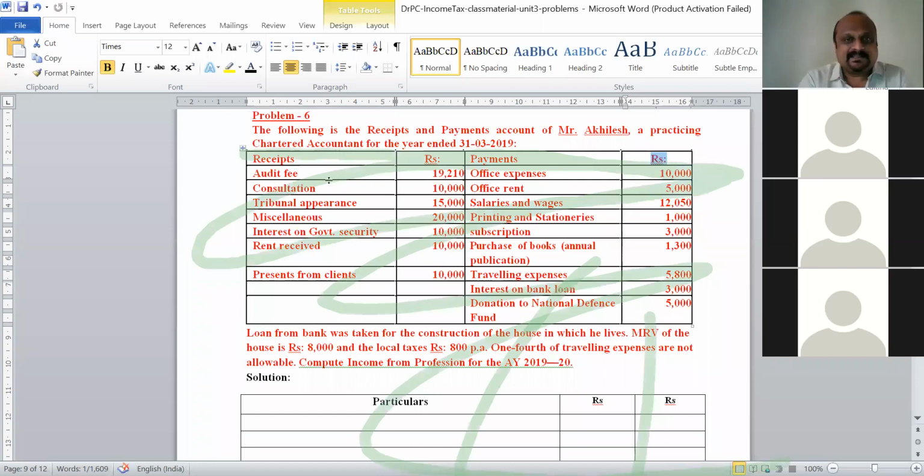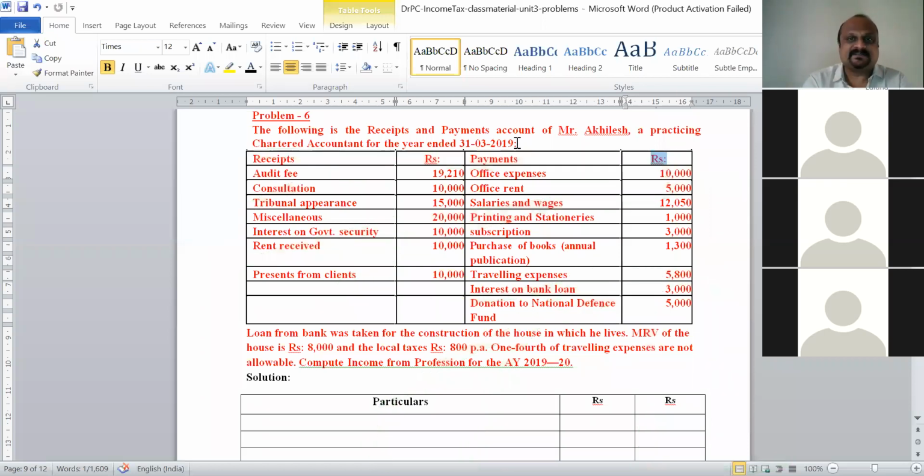You can see here, the following is the receipts and payments account of Mr. Akhilesh, a practicing chartered accountant for the year ended 31st March 2019. Receipts are given on the left hand side, and payments or expenditure on the right hand side. They have not followed any particular standard here.